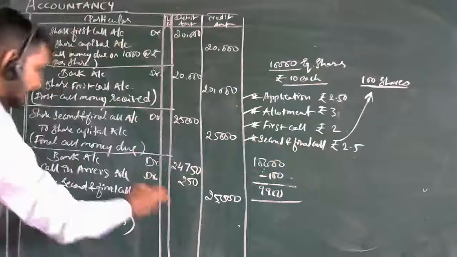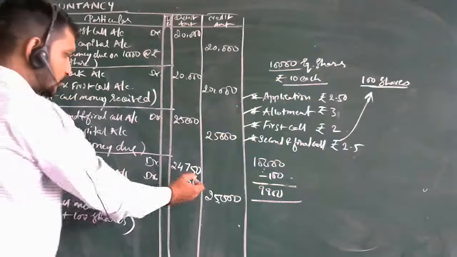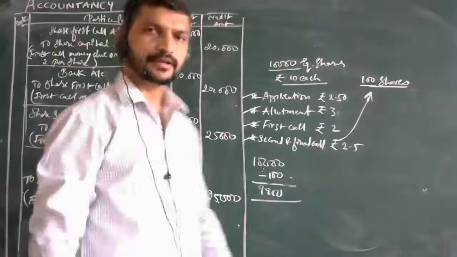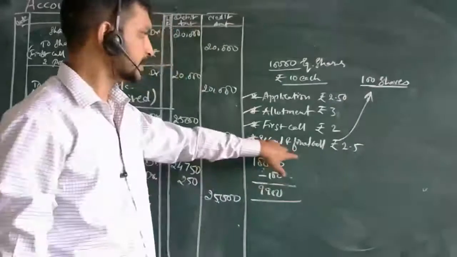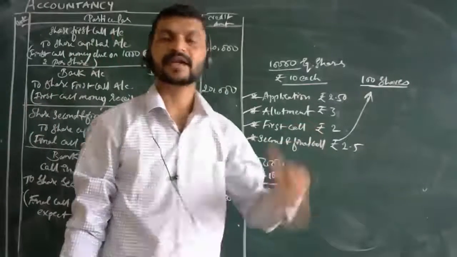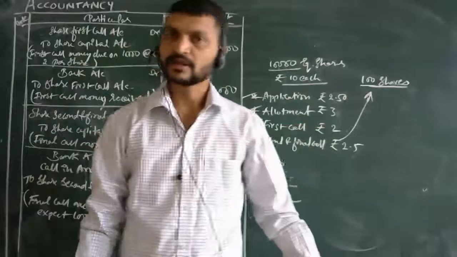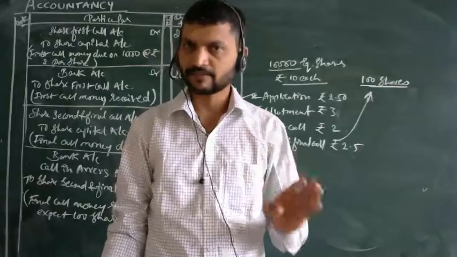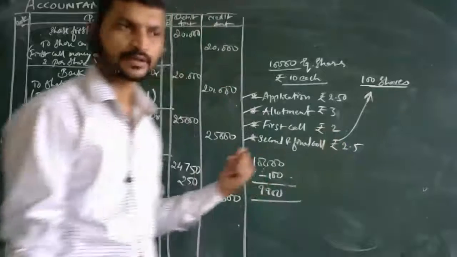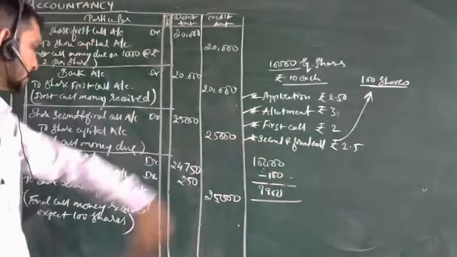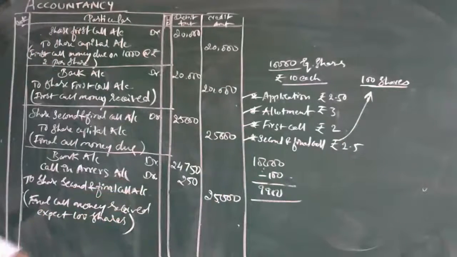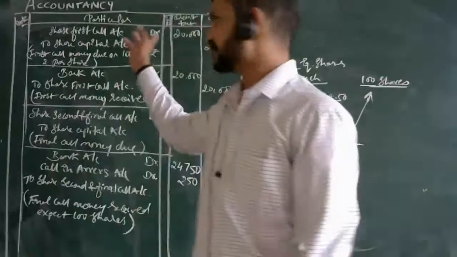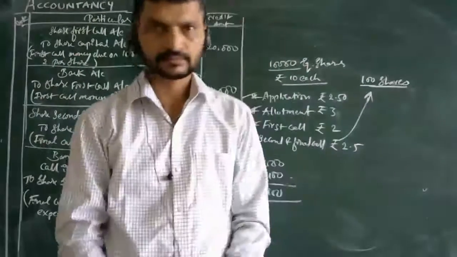Then what is the adjustment here? Call in arrears, how many rupees? 250. Now in the same problem, if only the final call is unpaid, it is this. If they had not paid the first and second call and pay at the third call, then even interest may be charged. It depends on the company's articles, what they have framed. That is what you can know here. So this is all about the journal entries passed under call in arrears. This concept is over.